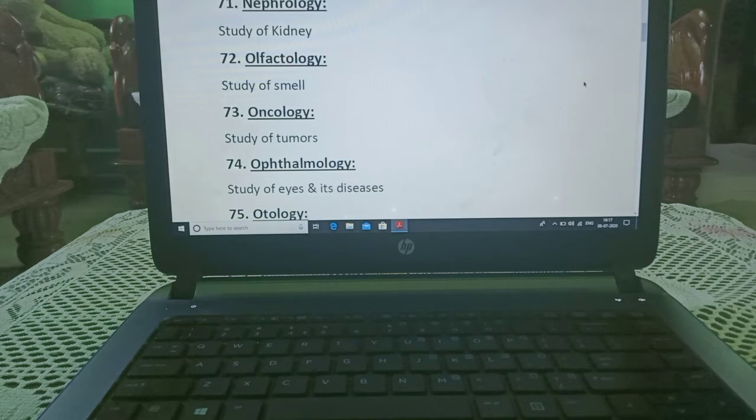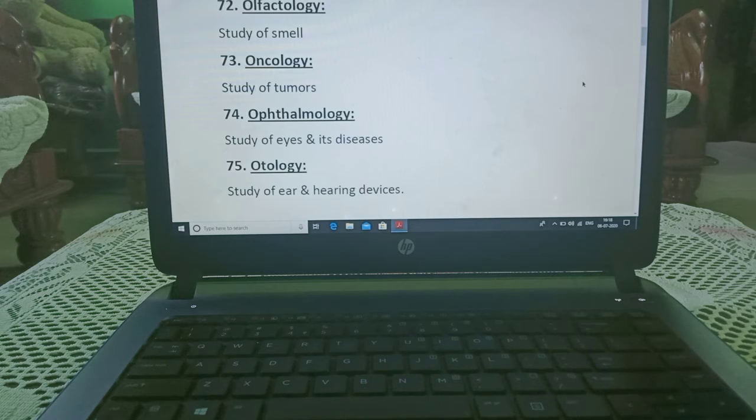5 years course. Oncology, study of tumors and cancers. Cancers and tumors are unwanted growth of cells. The person who is associated with this study is known as an oncologist. It is also a 5 years course.